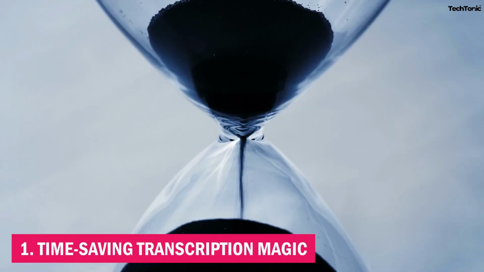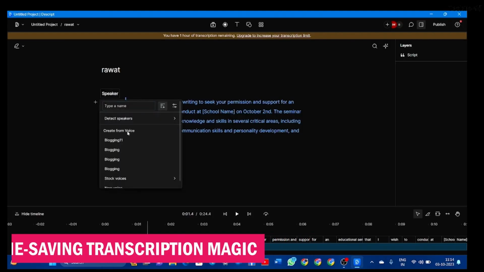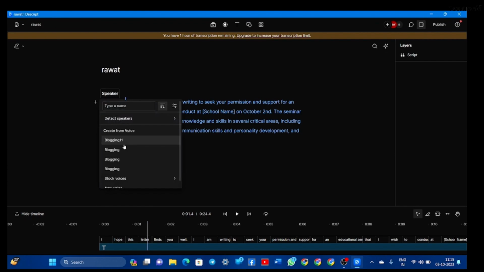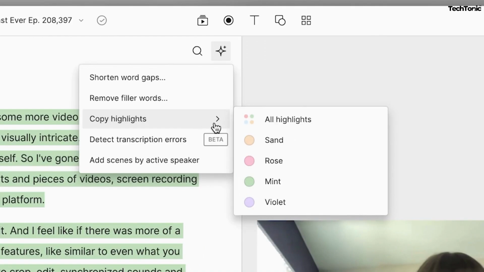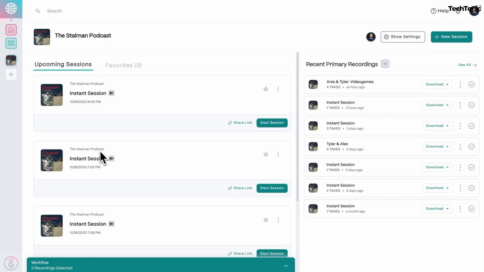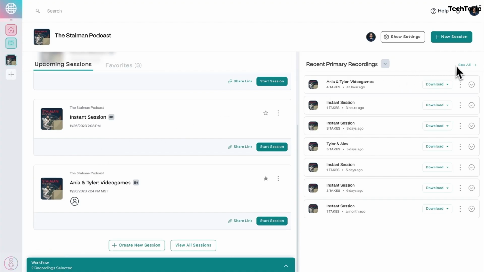1. Time-saving transcription magic. Descript AI waves its digital wand and presto. Your audio magically transforms into text faster than you can say abracadabra. Say goodbye to the tedium of manual transcription and hello to more time for the fun stuff.